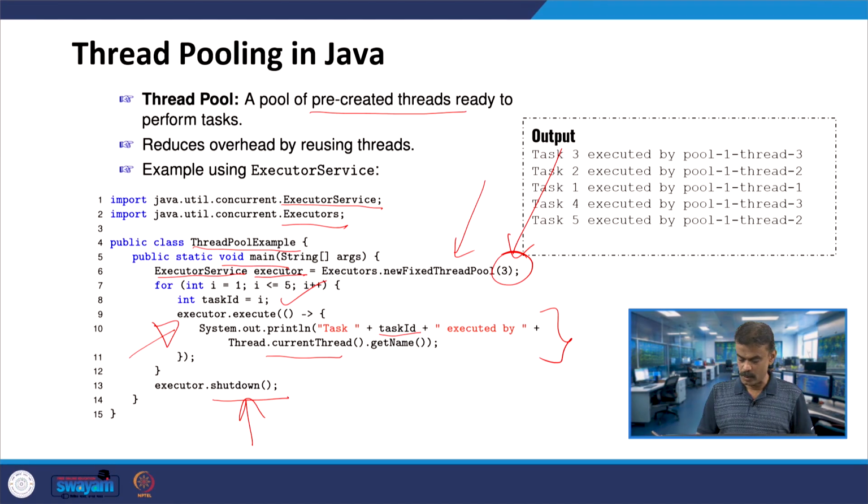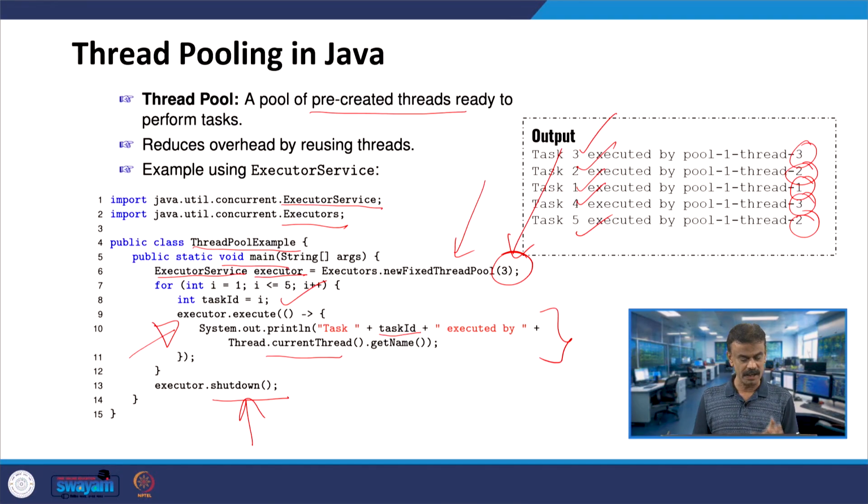If I run the code, I said how many threads in the pool? 3. You can see thread 3 2 1 and again 3 2, something like that. Here you can see the task ID need not be 1 2 3 4 5, as we had seen previously also. It is starting with 3, 2, 1 and then randomly 4, 5, but in total you have i equal to 1 to 5.